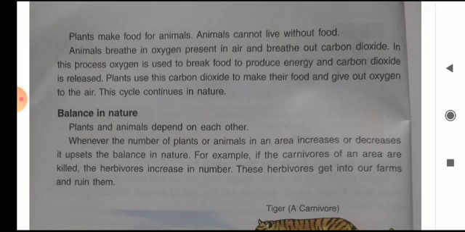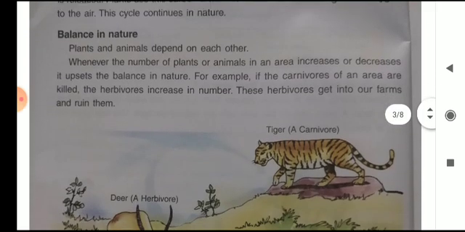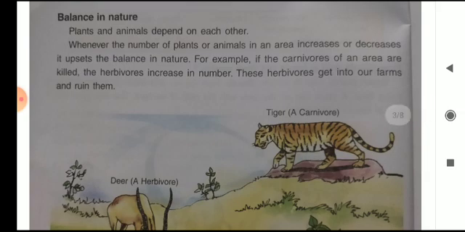Here we have observed plants take carbon dioxide and water for making food, and animals take oxygen for breathing that is released by plants. So these depend on each other. Next topic is balance in nature.